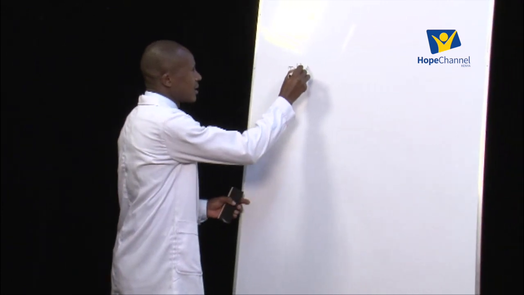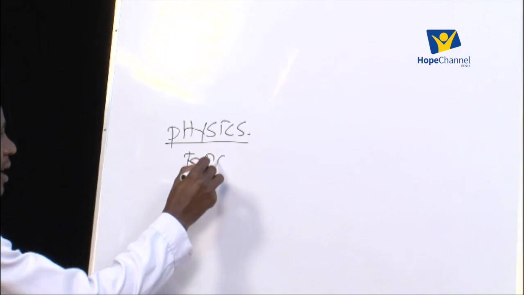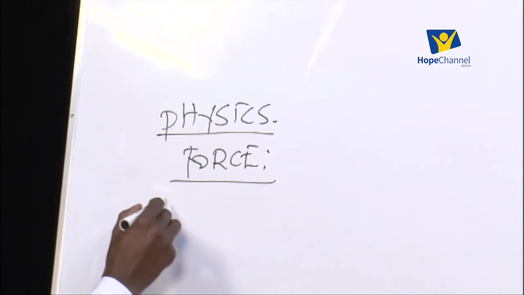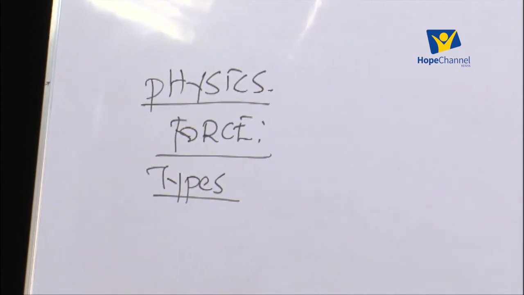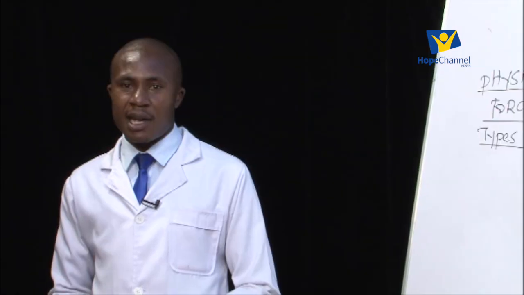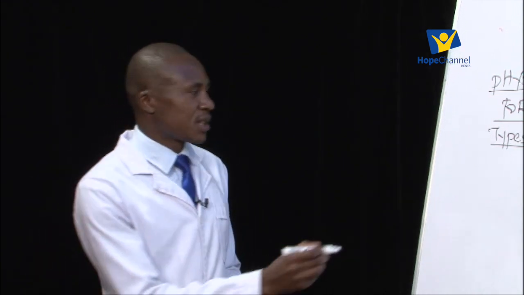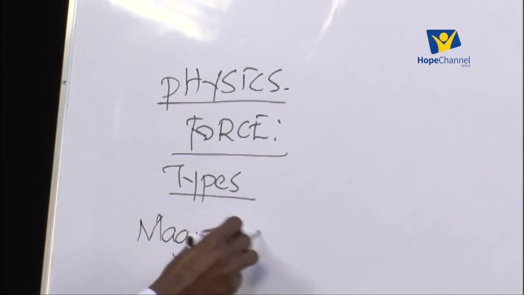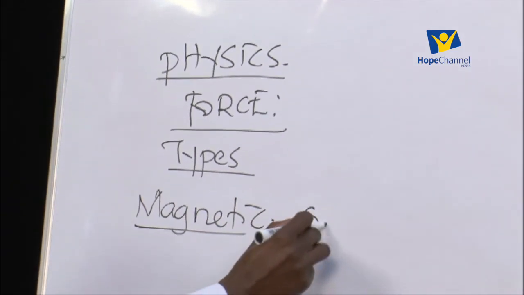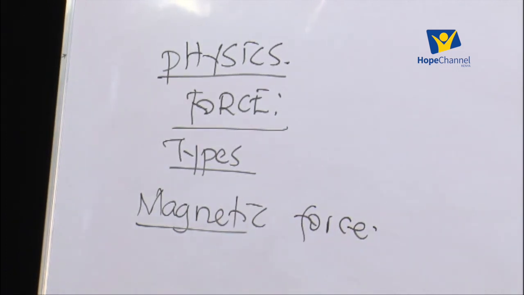So our subject here is physics and the topic that we are learning is force. We are going to look at the types of force. We proceed from where we stopped last time. Today we are going to start from a type of force which is called the magnetic force. So this is where we are, magnetic force. Now, what is this that we call the magnetic force? That is what we are going to learn today.